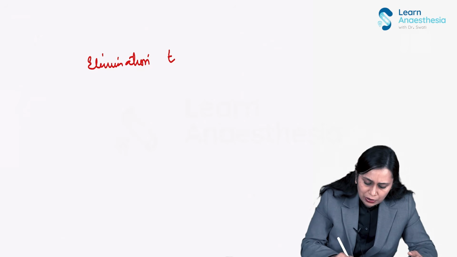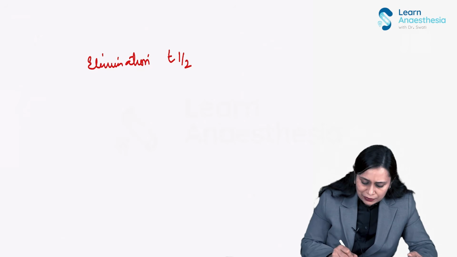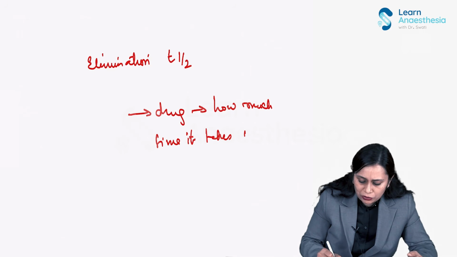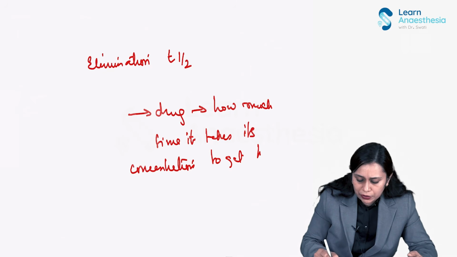What is elimination half-life? This means that when we give a drug, how much time it takes for its concentration to get halved in blood.